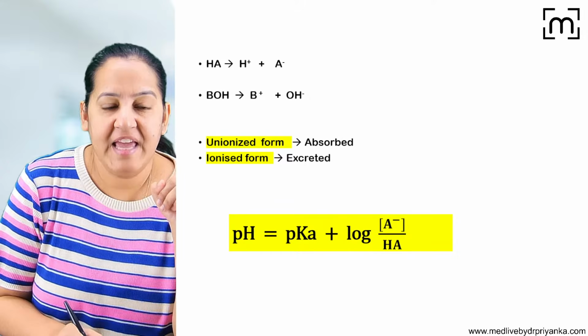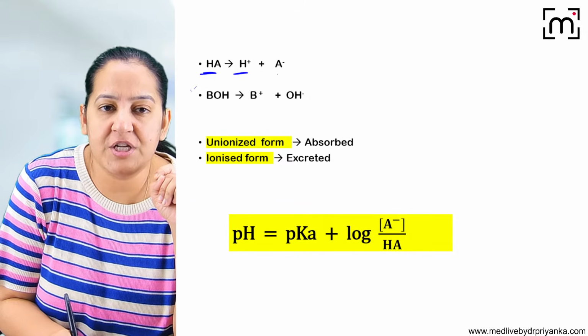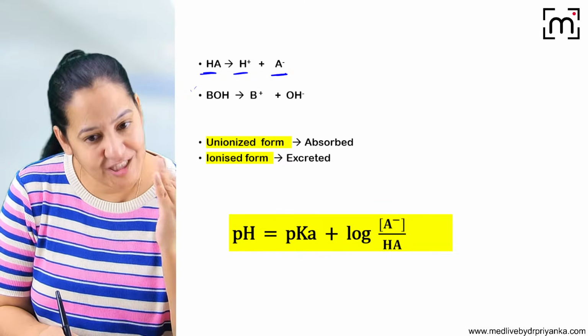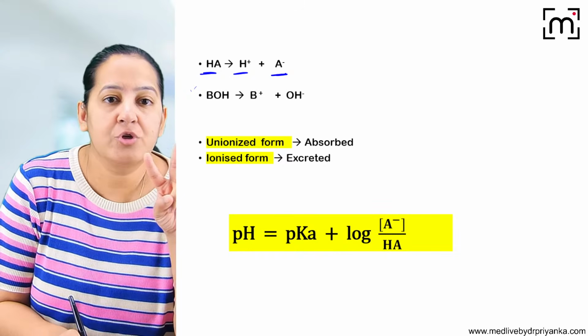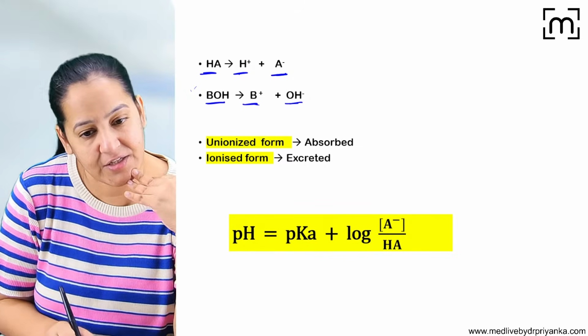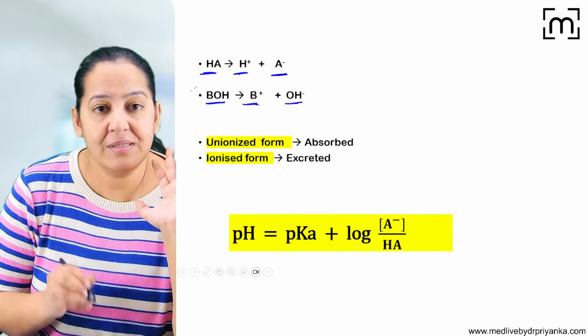Now listen, how does HA ionize? H positive, A negative, like HCl: H positive, Cl negative; like HNO3: H positive, NO3 negative, likewise. So two ions are formed. Likewise, the base also dissociates into B positive and OH negative. So we have the ions. So this is known as ion.